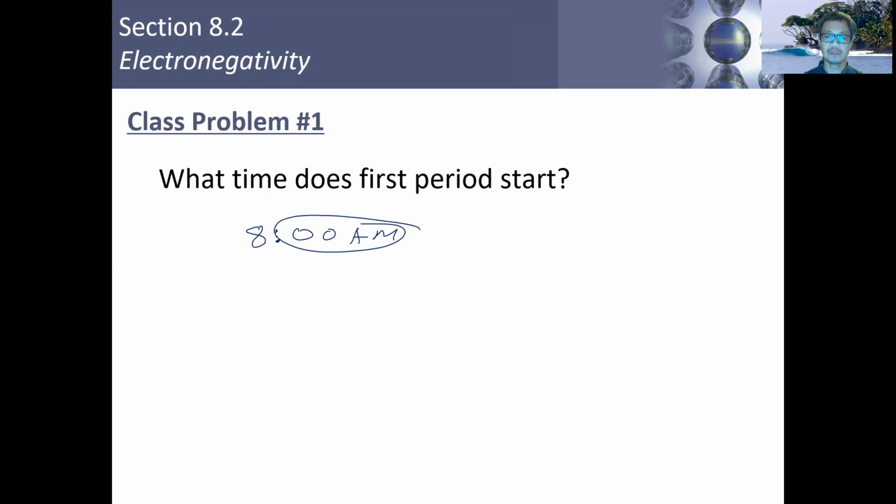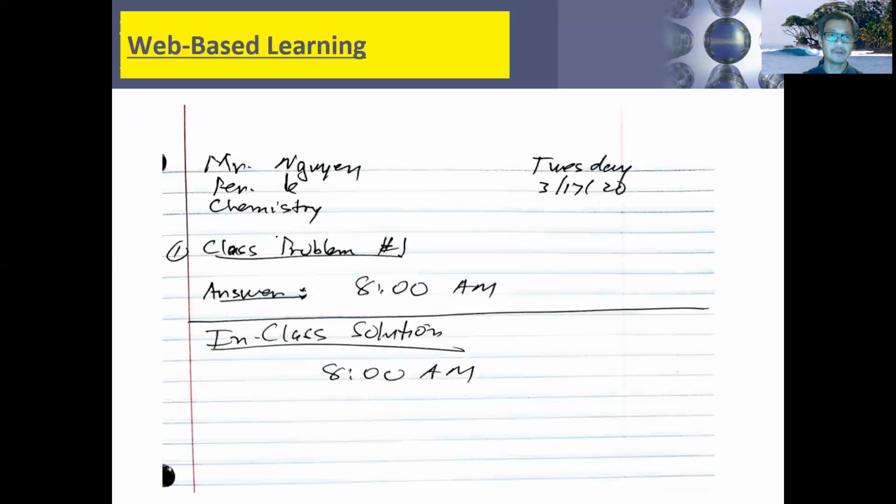And then on your paper, there's the answer, and I'd work it out for you. On your paper, you'd write down the in-class solution. That's the solution that we came up with in class, and you'd write that down underneath your solution. So same piece of paper, your answer to the first problem, and this is the solution that I gave you here in class. Then on this same sheet of paper, you'll continue on and do the next problem. Underneath that, you'll write down class problem number 2, for example.